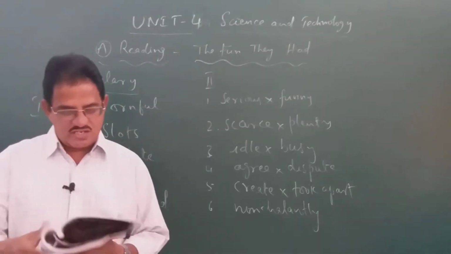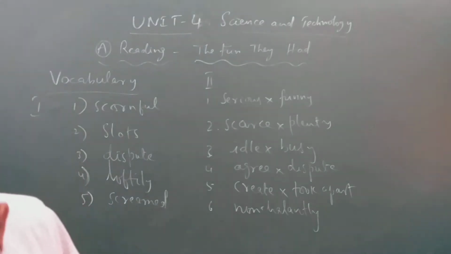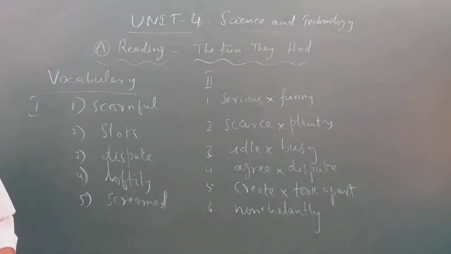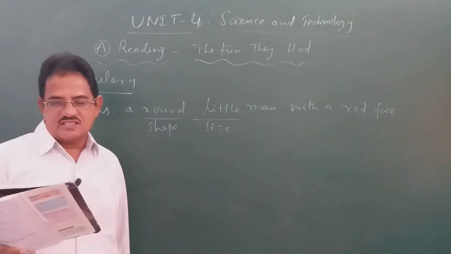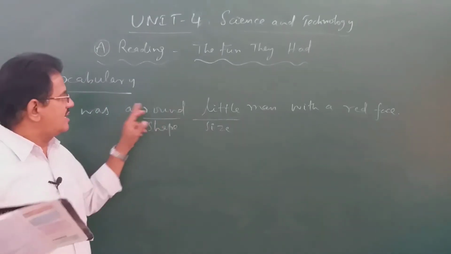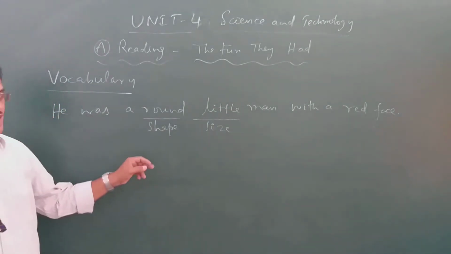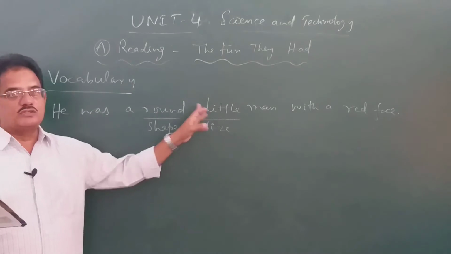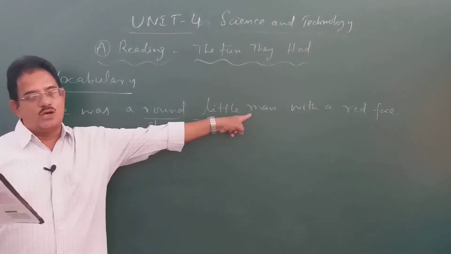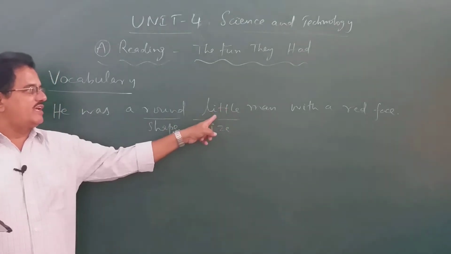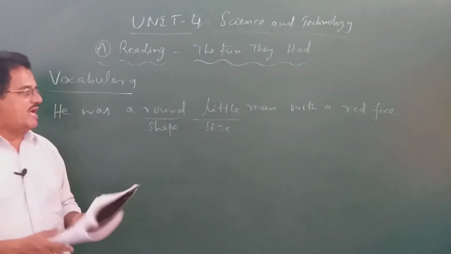Number 3, look at the underlined words in the following sentence taken from the text. He was a round little man with a red face. Look at the sentence from the text, children. He was a round little man with a red face. As you can see, there are 2 adjectives, round and little, both are adjectives only, that precede the noun man. Man is a noun. So, the words which qualify nouns come under adjectives.